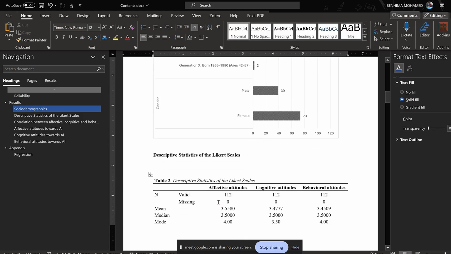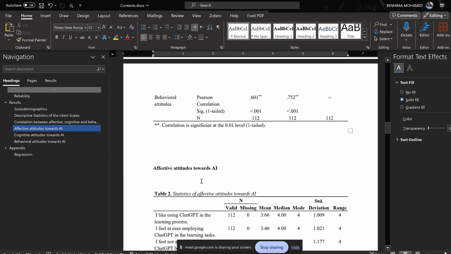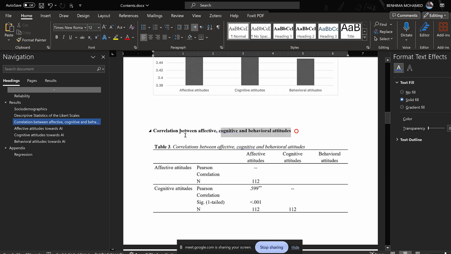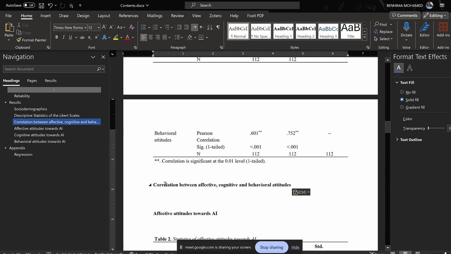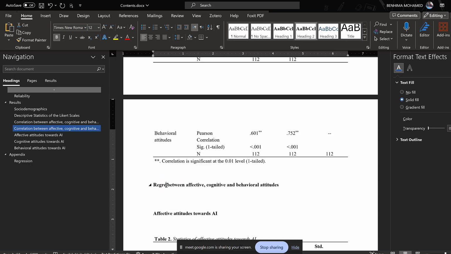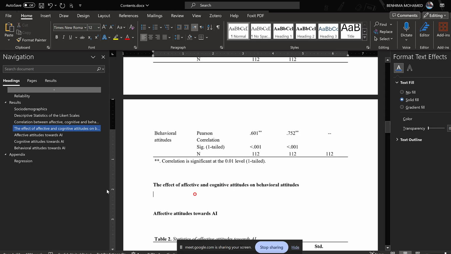So what I can do further, I can compare. I did the correlation and everything, and even the regression. So here I have regression. For the regression, we could say the effect of affective and cognitive factors on behavioral attitudes, or attitudes on. So this is the regression.